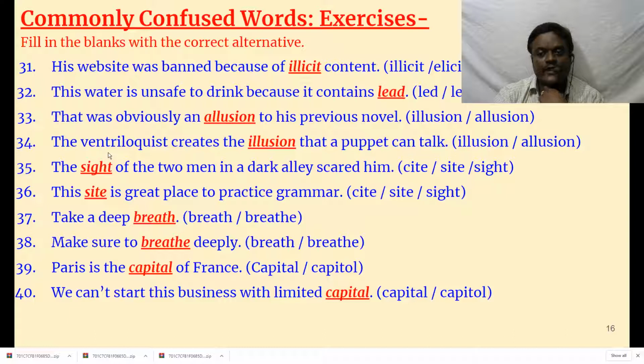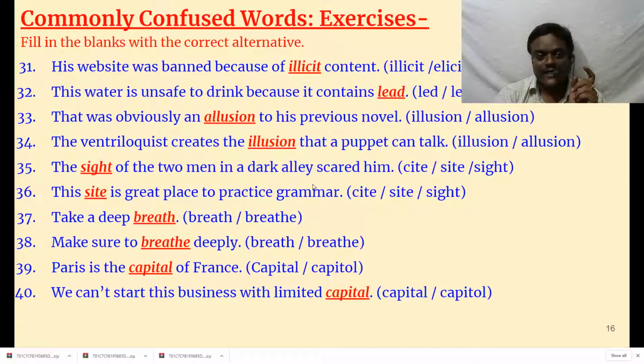His lips will be like that, but still sound comes out. And he keeps one puppet, and he is playing. It looks as if the puppet is speaking. Actually, the puppet is not speaking. He is speaking, but his lips don't move. He practices a lot. Such a person is called a ventriloquist. Creates the illusion that a puppet can talk.